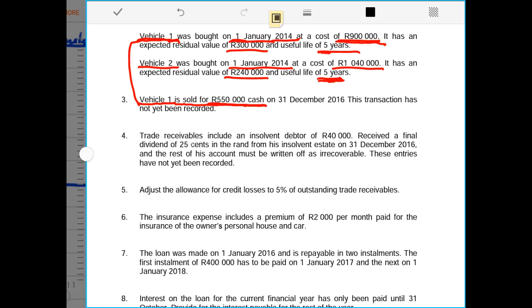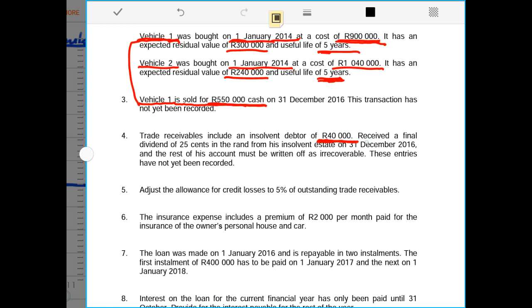Number 4 says trade receivables include an insolvent debtor of 40,000 rands. It means the amount of trade and other receivables that we have seen in the trial balance includes the 40,000 rands. It means 40,000 is still included in the amount for trade and other receivables.